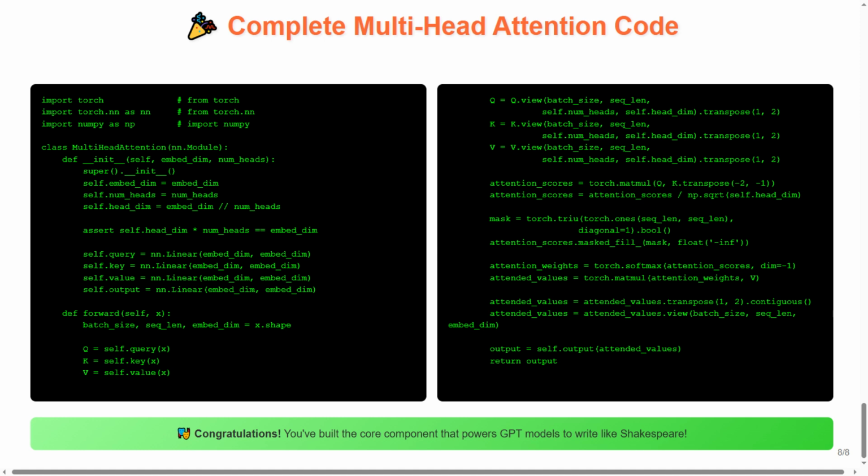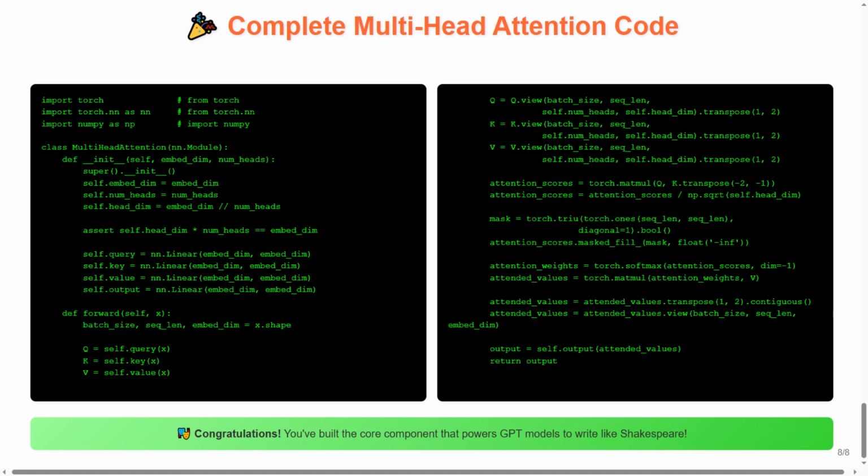The final processing applies the mask, converts scores to weights using softmax, multiplies these weights with our values, and reshapes everything back to the original dimensions. The last step passes our result through the output linear layer and returns the final attended representation.